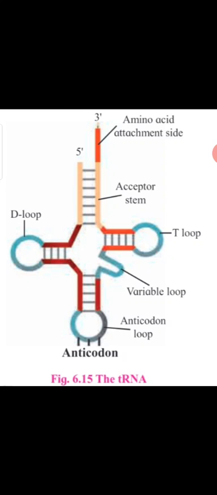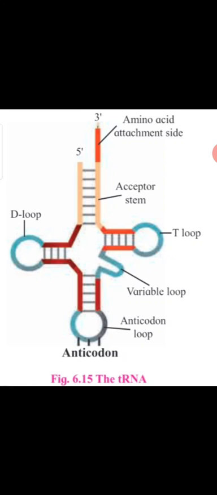On the anticodon loop of tRNA, 3 unpaired nucleotides are present which are called anticodons. At the base of tRNA, you are looking at the 3 unpaired anticodons, which pair with codons present on mRNA.